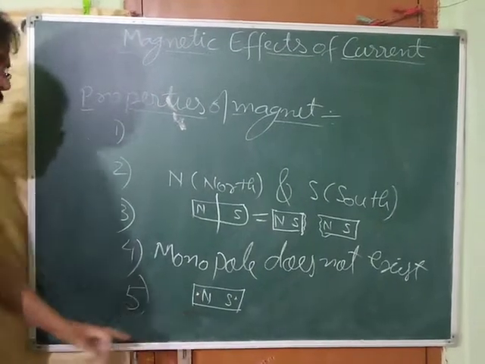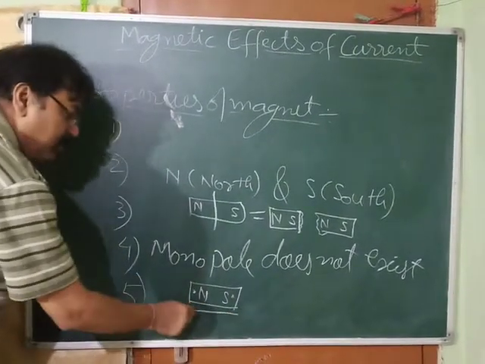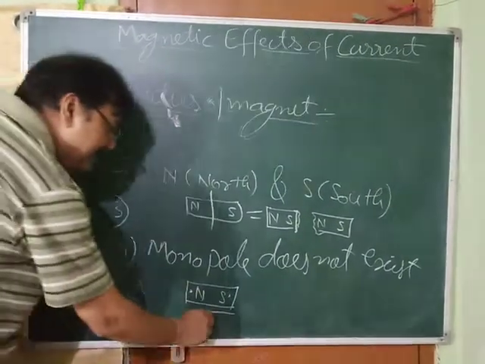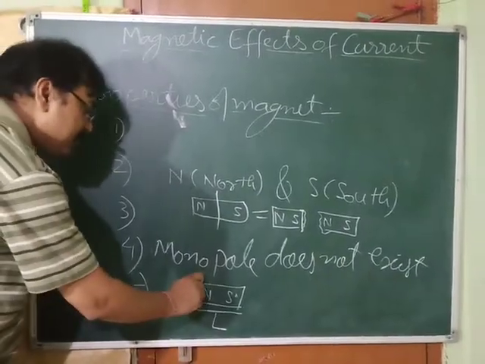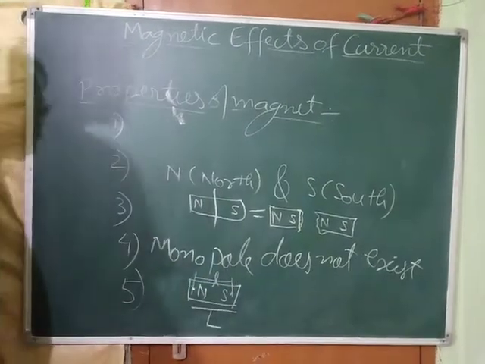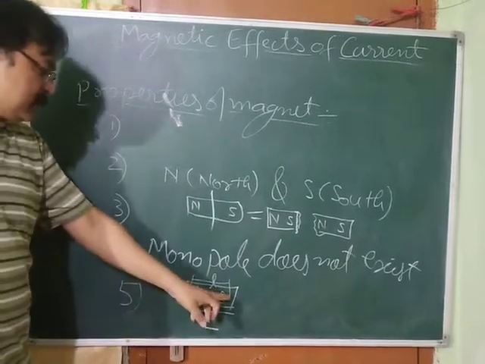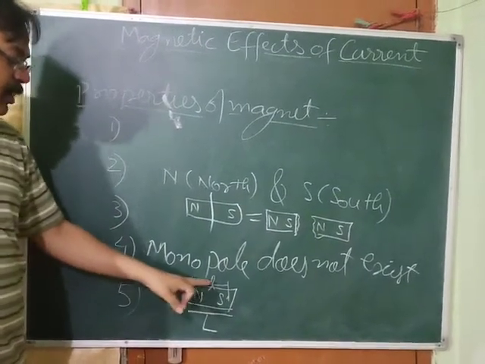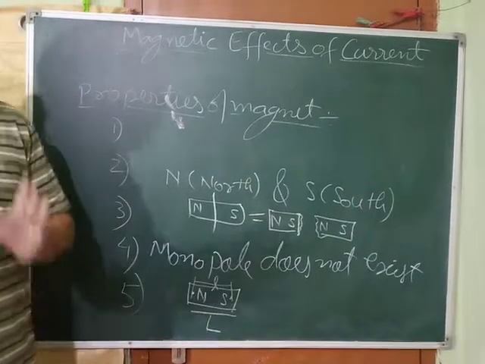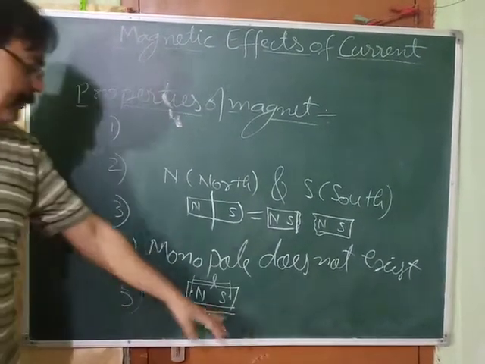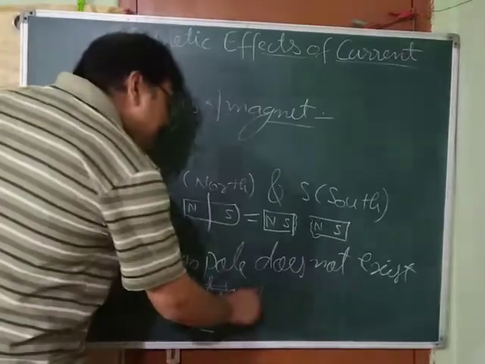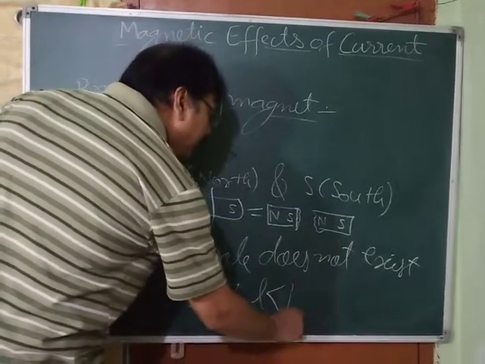You can see here. And this total length is called the physical length of the magnet. Suppose the physical length is L. And the distance between this north pole and south pole is, let it be small l. So what do you find? The distance between the two poles is called the magnetic length of the magnet. Small l is called the magnetic length of the magnet, and this capital L is called the physical length of the magnet. And remember, this magnetic length is always smaller than the physical length of the magnet.